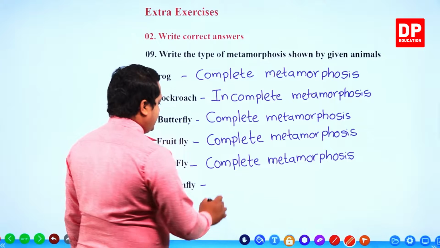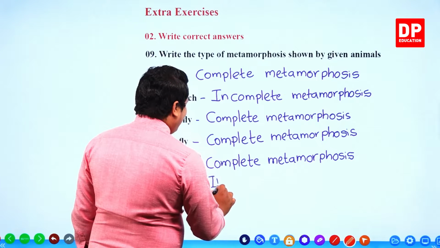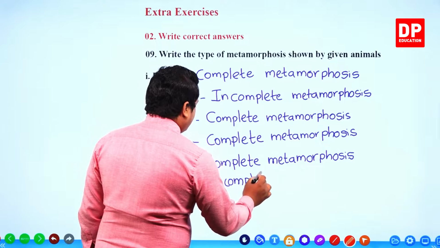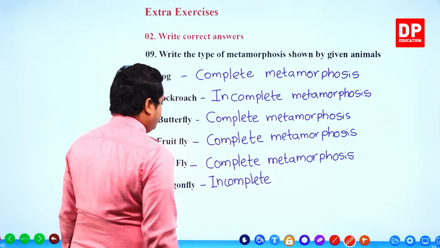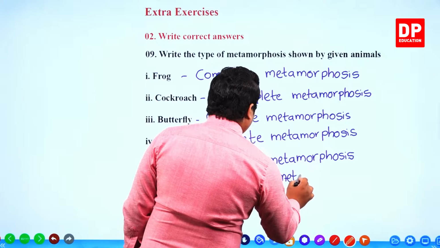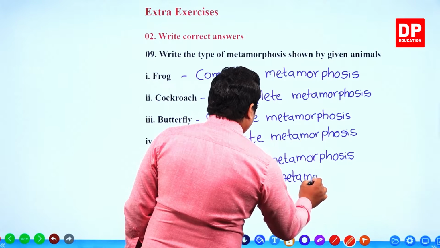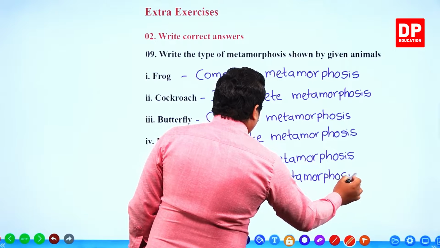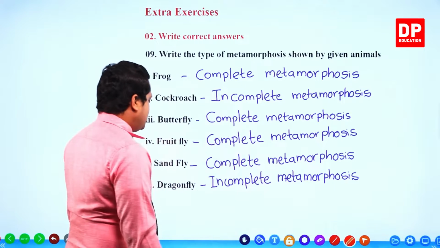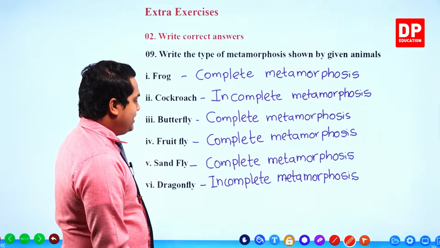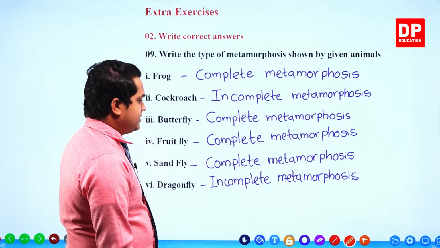Dragonfly is an insect that undergoes incomplete metamorphosis. Right? So dragonfly is an organism that once again undergoes incomplete metamorphosis.